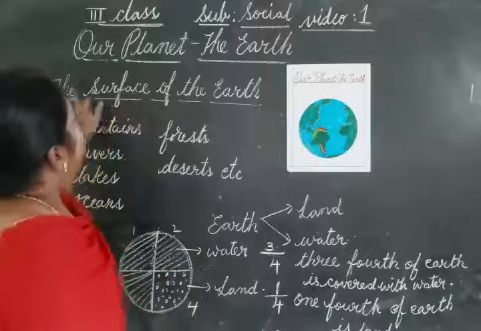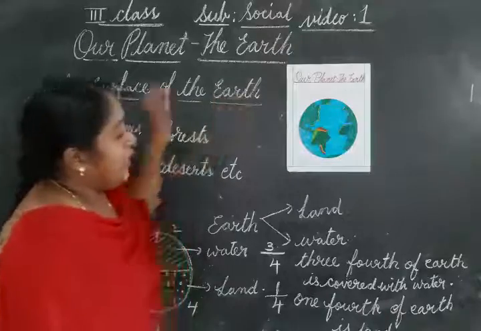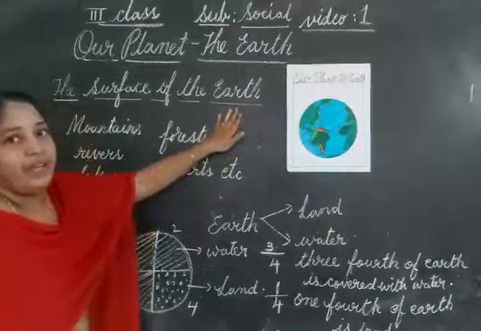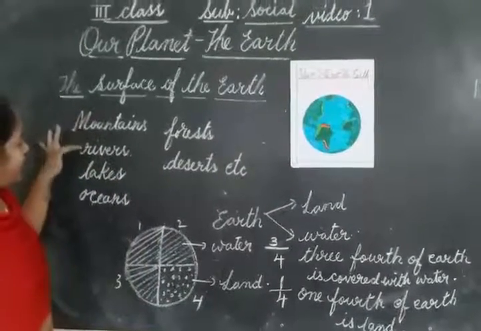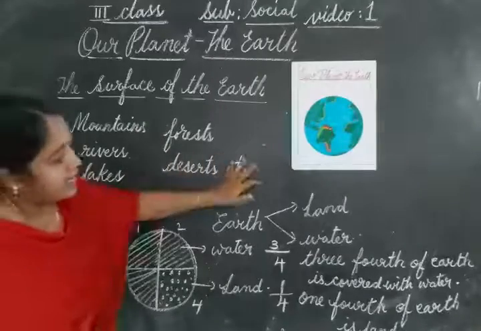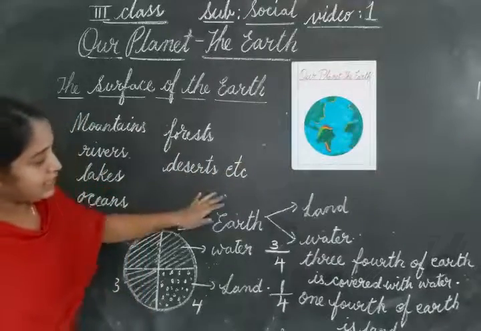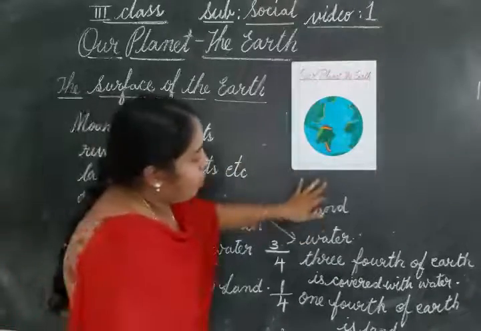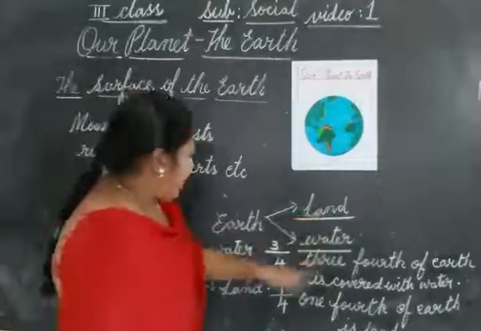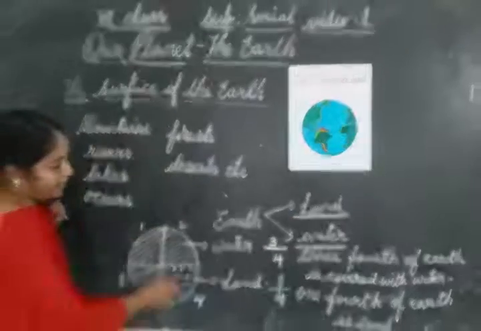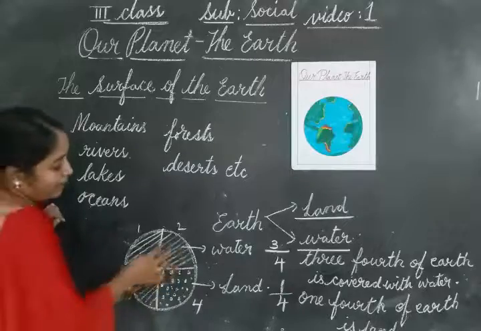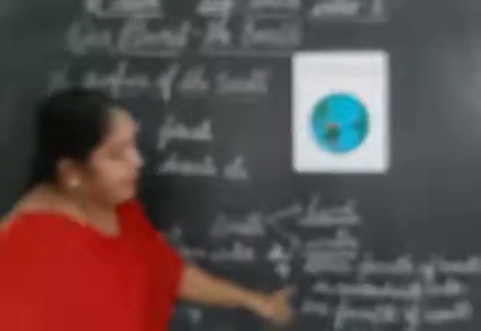Okay. So the surface of the earth is not same everywhere. We find mountains, rivers, lakes, oceans, forests, deserts, etc. But mainly the earth is divided into two main forms. One is land and the other one is water. If you divide the earth into 4 equal parts, 3 parts of the earth are covered with water.